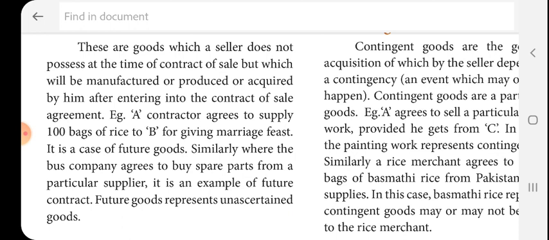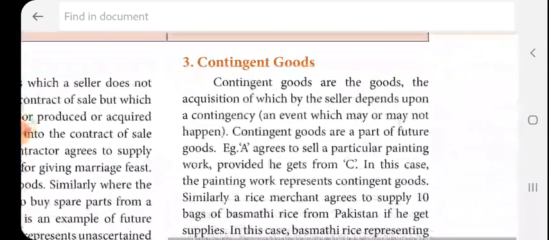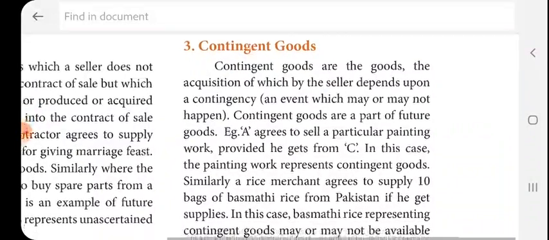Similarly, when a bus company agrees to buy spare parts from a particular supplier, it is an example of future goods. So future goods represent unascertained goods. Then contingent goods. Contingent means it may happen or may not. So contingent goods are the goods, the acquisition of which by the seller depends upon a contingency, an event which may or may not happen.